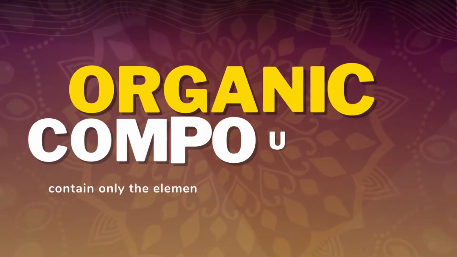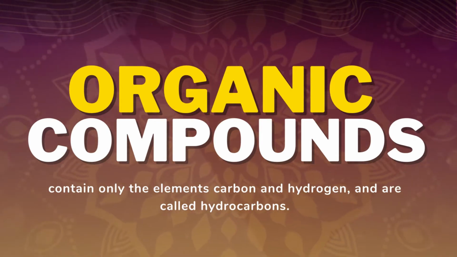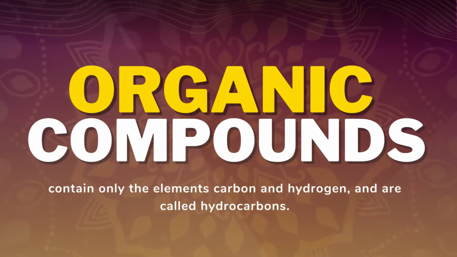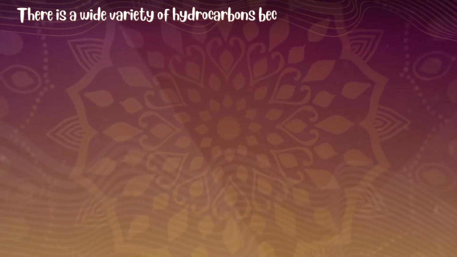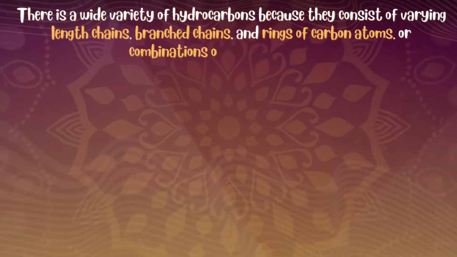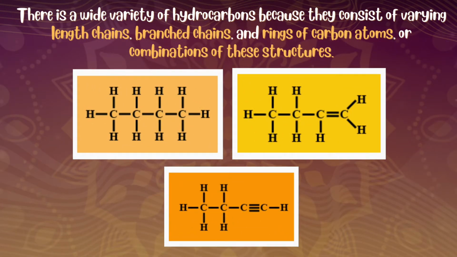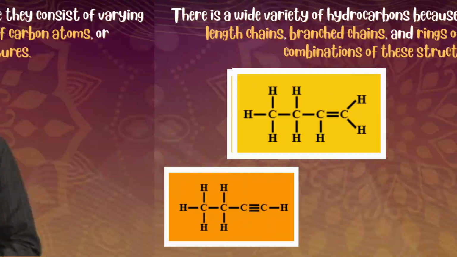The simplest organic compounds contain only the elements carbon and hydrogen and are called hydrocarbons. Even though they are composed of only two types of atoms, there is a wide variety of hydrocarbons because they may consist of varying lengths of chains, branch chains, and rings of carbon atoms, or a combination of these structures. In addition, hydrocarbons may differ in the types of carbon-carbon bonds present in their molecules.